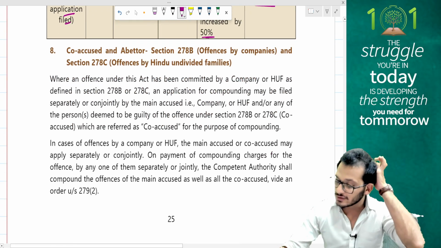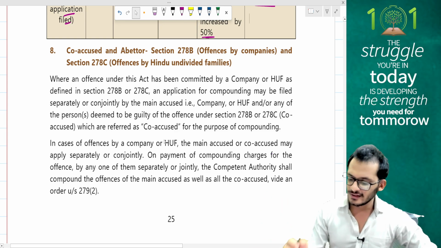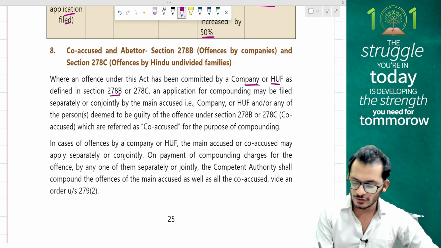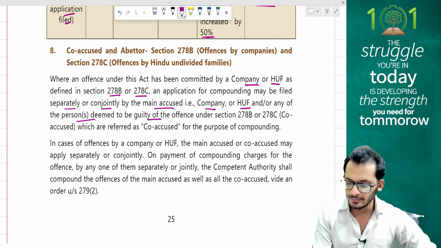You have something called co-accused and abettor, 278B. This one is for 278B and 278C, where an offence has been committed by a company or an HUF under section 278B or 278C. The application will be filed separately or co-jointly by the main accused, the company, HUF, or any of the persons who are deemed guilty of the offence.